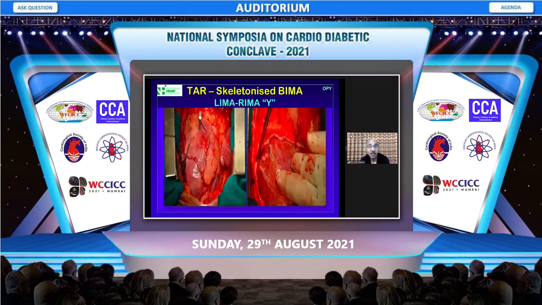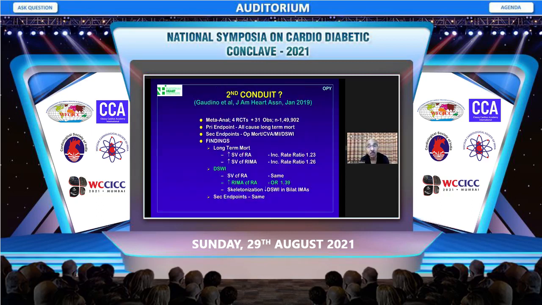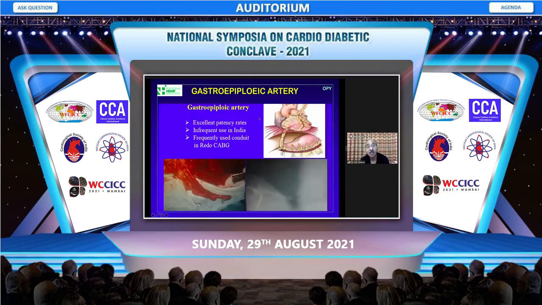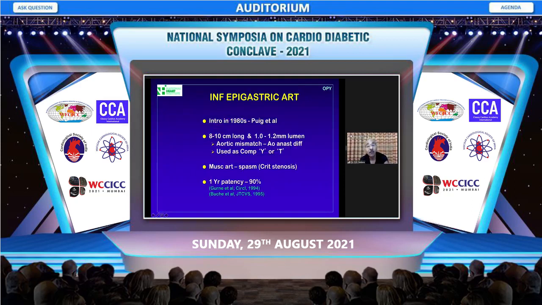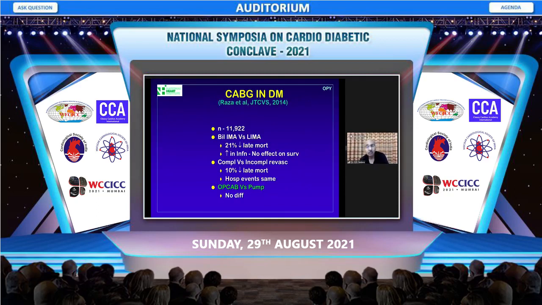sternal infection rates and we get increased length by which we can do composite grafting and we can do total arterial revascularization. However, in patients who have a very high risk of deep sternal wound infection, alternative conduits like the radial artery, the gastroepiploic artery, and the inferior epigastric arteries can be used, and they have been shown to have better results than saphenous vein. Off pump versus pump, Raza et al.